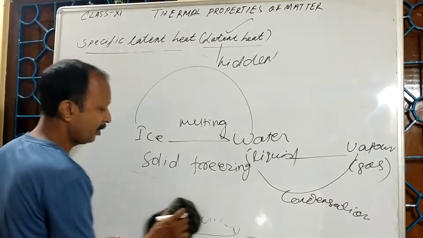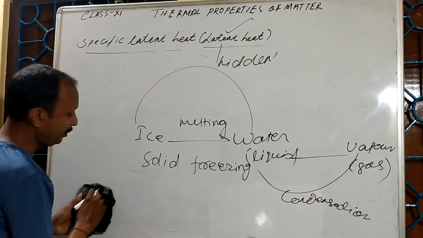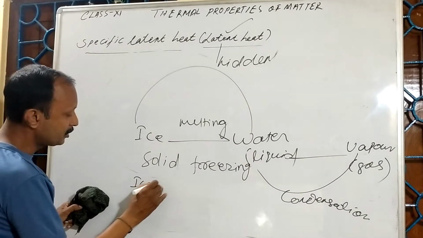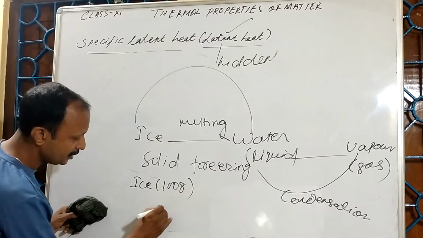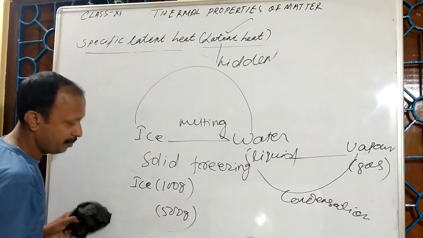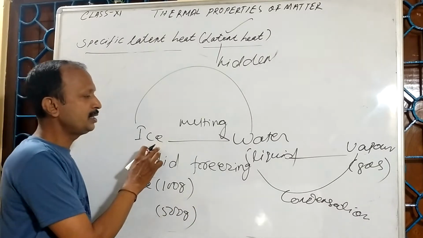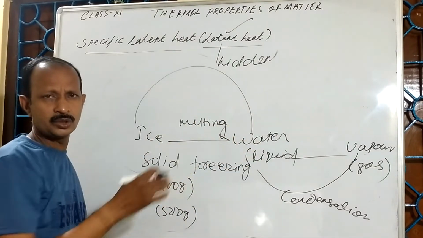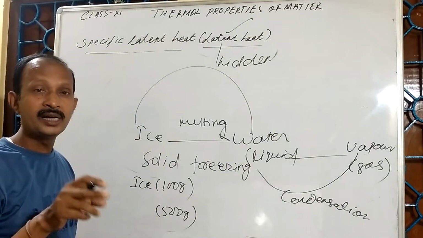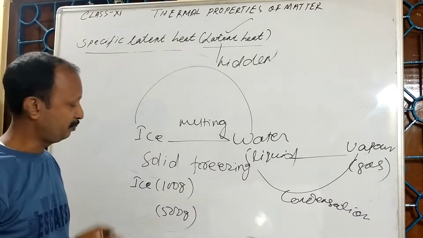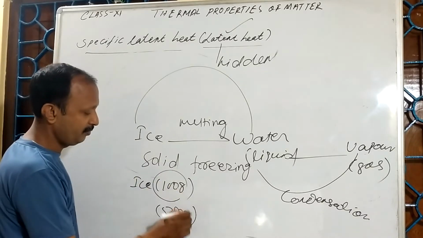Now you see that, for example, you have a piece of ice which is 100 gram. Your friend has ice that is 500 gram. You want to change ice into water, he also wants to change ice into water. Definitely, both will require different amounts of heat energy because your masses are different.